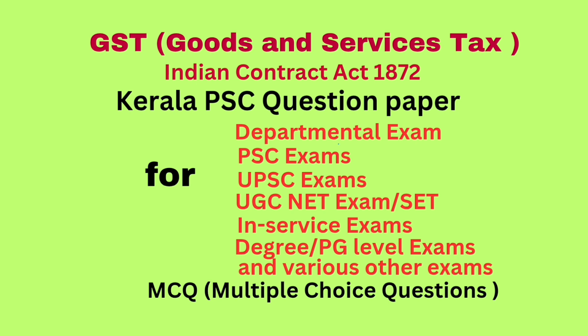Question number 18. Documents and devices to be carried by a person in charge of a conveyance are included in Rule dash of Central GST Act. Answer: 138A. Question number 19. Application for registration as tax deductor at source or tax collector at source is given in form dash. Answer: GST REG 07.